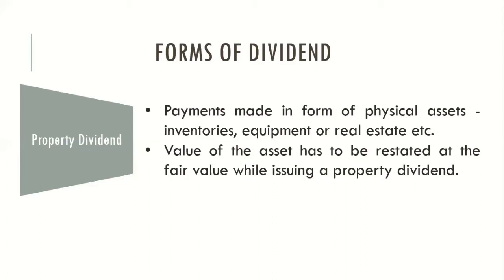Usually promoters would own a sizable amount of shares in a company, and it would make more sense for the company to pay property to them. So there's no risk in the case of property dividend. It's just that it does not make sense to pay property dividend to all categories of your investors.